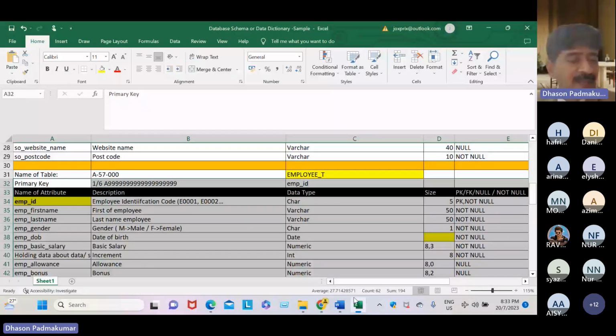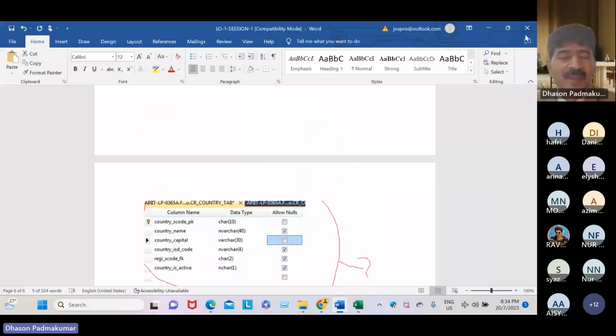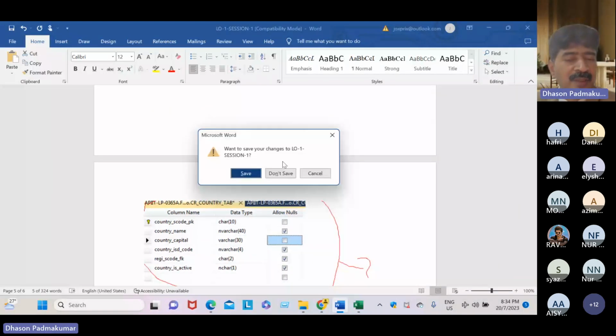So here the metadata or data dictionary is in Excel sheet form, but this is a screenshot of real metadata. Okay, it is real, a real screenshot. So now I'm closing it.